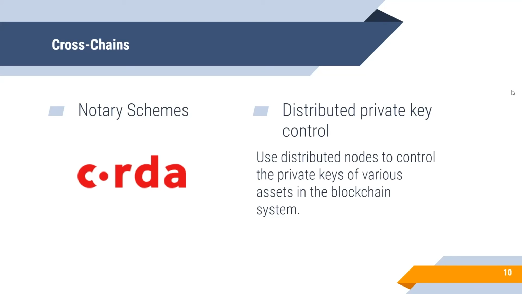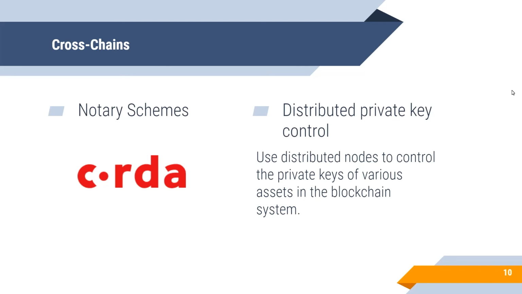Cross-chain increases scalability by allowing information in the blockchain to be transmitted and communicated on different chains, converting valuable information on one chain into valuable information on another chain. I'll discuss two technologies currently used, notary schemes and distributed private key control. Notary schemes use an intermediate notary to guarantee information between chains. However, this goes against the idea of decentralization of blockchain.